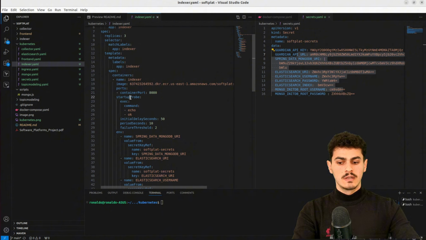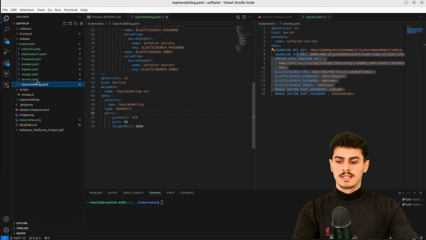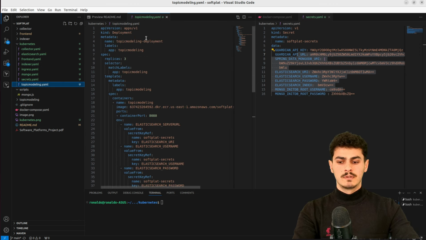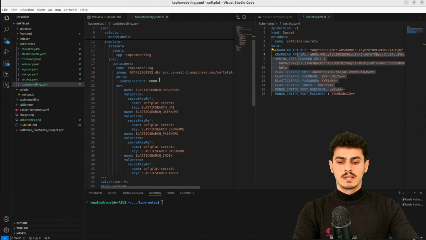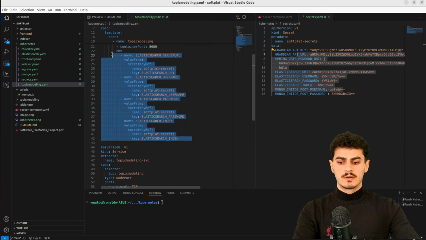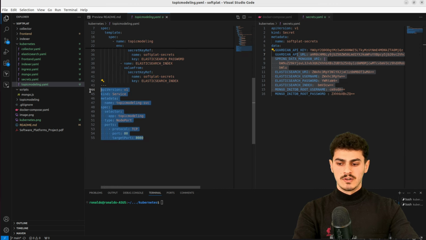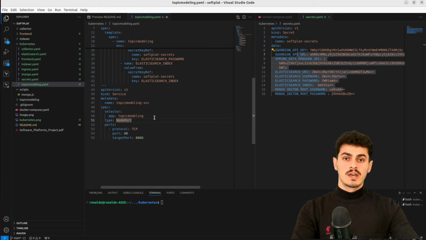Now, if you can see, I have also created a startup probe. Basically, it says wait 50 seconds before you deploy the container. Why? Because the indexer needs to have the ElasticSearch up and running. That is why I've just made it an initial delay of 50 seconds. The last one is topic modeling. Similarly, deployment, 3 replicas, container port 8080, the image. I have injected some environment variables and also the service. Now, we finished with our microservices.